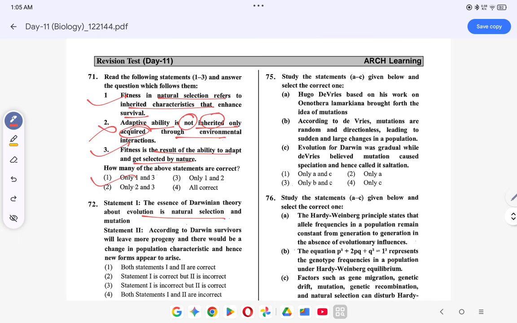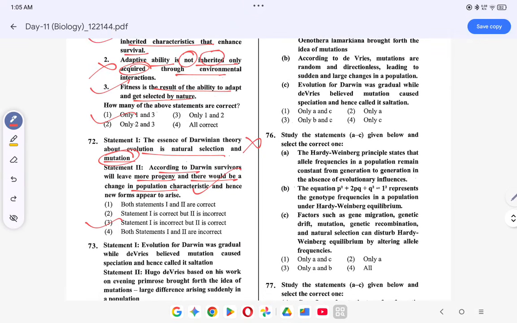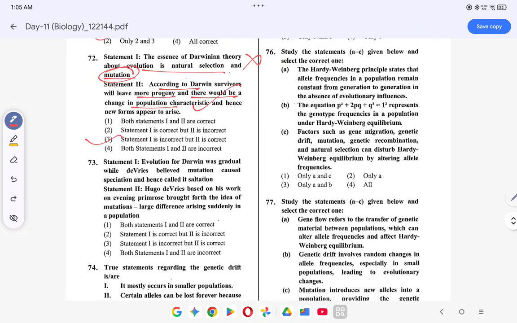Coming to the next question, the essence of Darwin about evolution is natural selection and mutation. Mutation is not, natural selection is, so statement 1 is wrong. According to Darwin, survivors will leave more progeny, there would be change in the population characteristic, hence new forms appear. This is correct. So the option will be option 3. Statement 1 is incorrect, but statement 2 is correct.